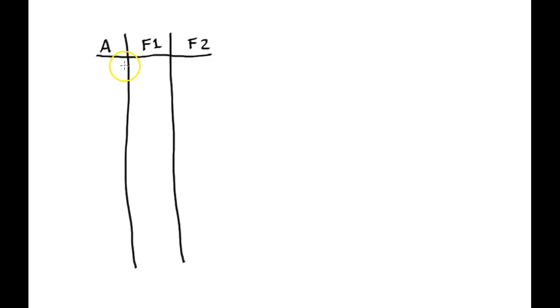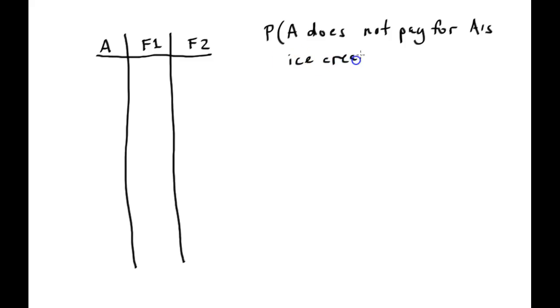But what it comes down to, and what we're trying to figure out, is what is the probability that Abby does not pay for her own ice cream cone. And so I'll just write it down here. Probability that A does not pay for, I guess, A's ice cream cone.